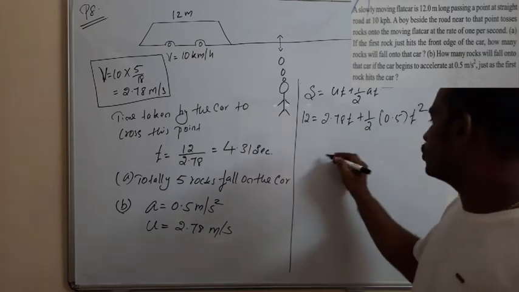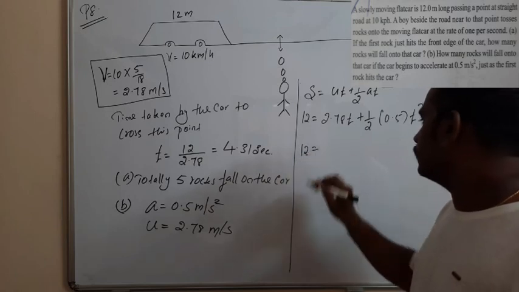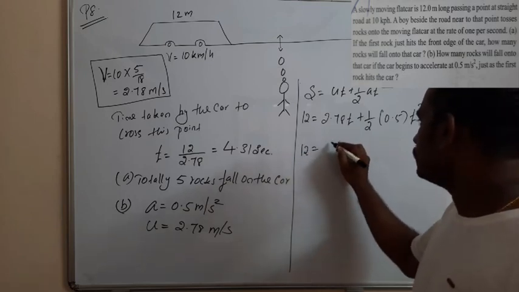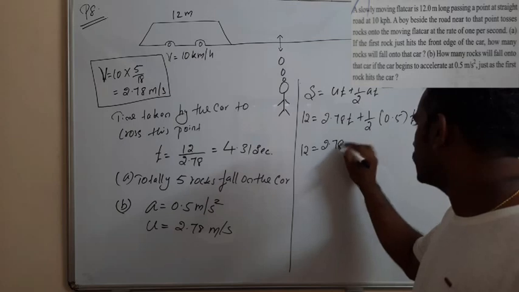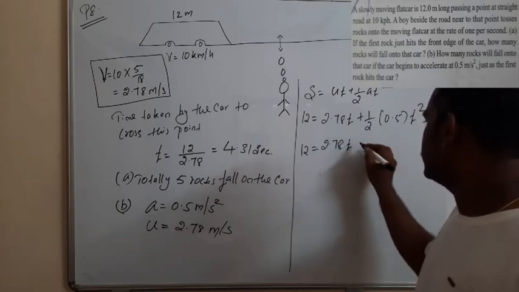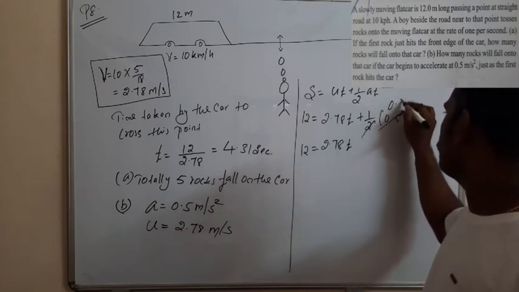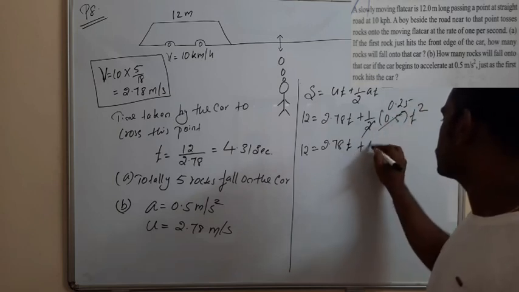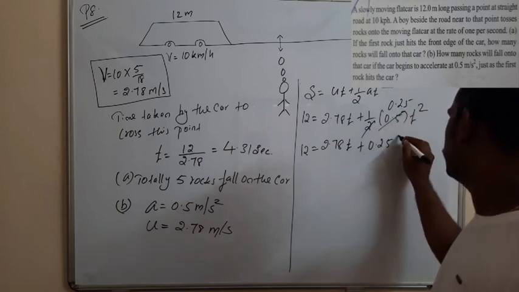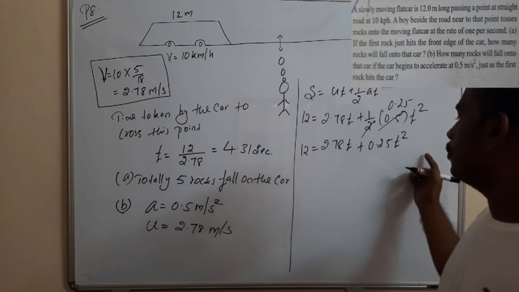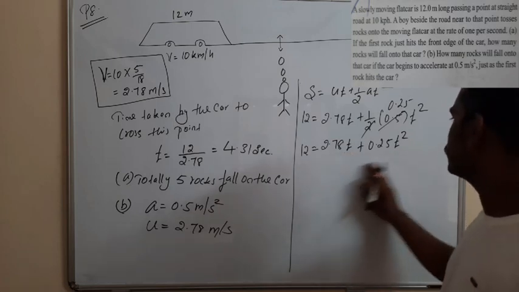Okay, so 12 is equal to 2.78 t, that is 0.25 plus 0.25 t square. So multiply the entire equation with 4.